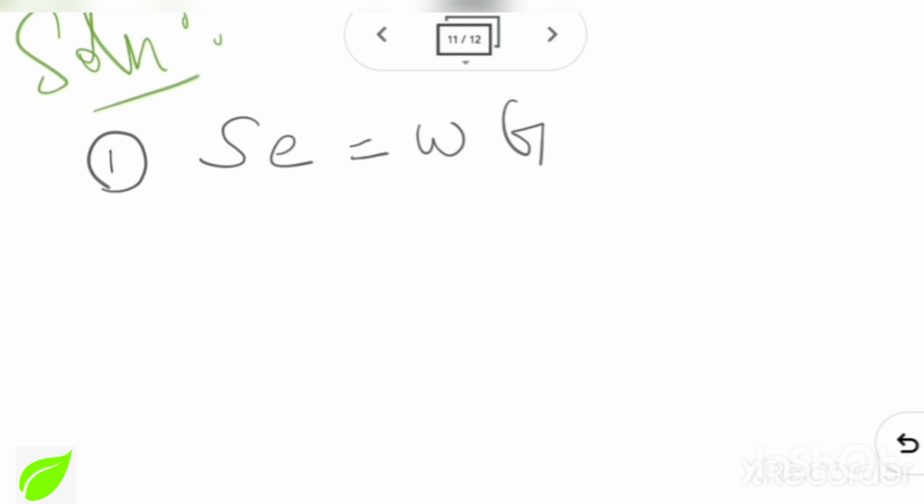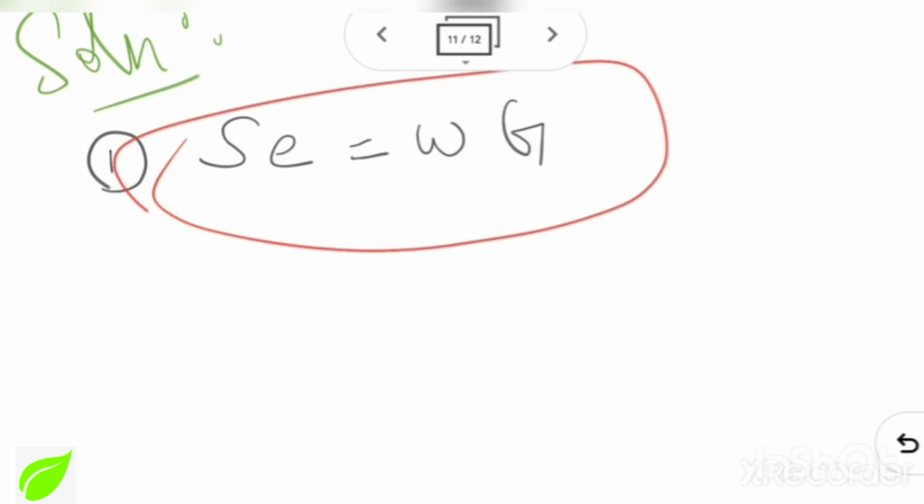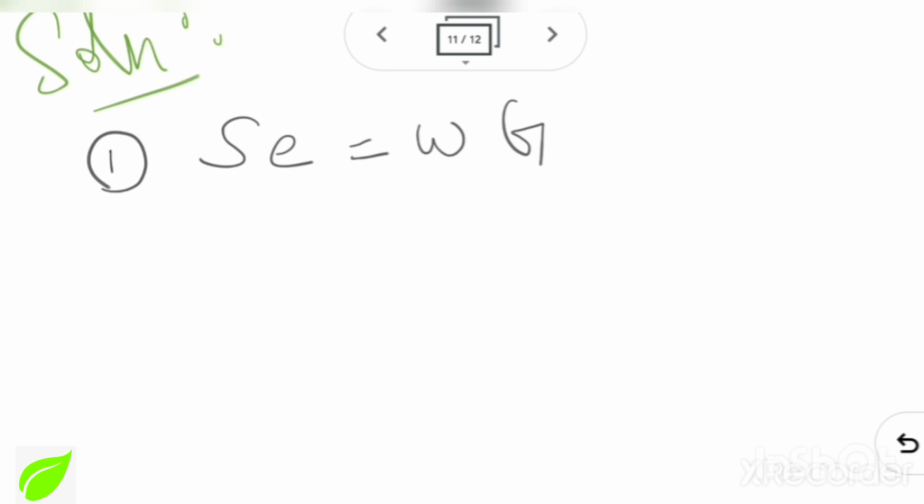So let's see what are all the important relations that are going to help us to solve this particular problem. First they are asking for degree of saturation. So this popular equation of course is going to help us. In this particular equation, S e equals w G, G is given, water content we are going to find from the given data, and also void ratio we are going to find from the given data, and then finally we will substitute the answers in this equation to find our degree of saturation.